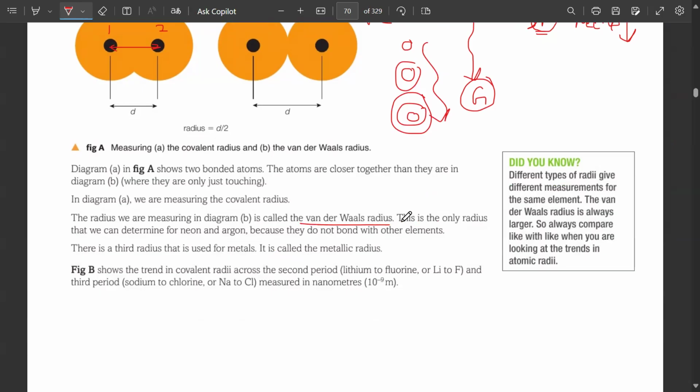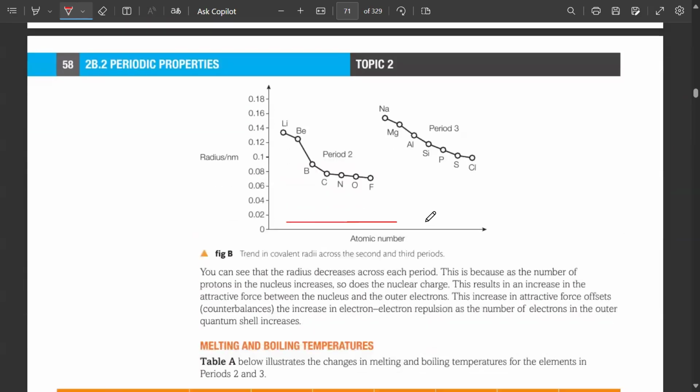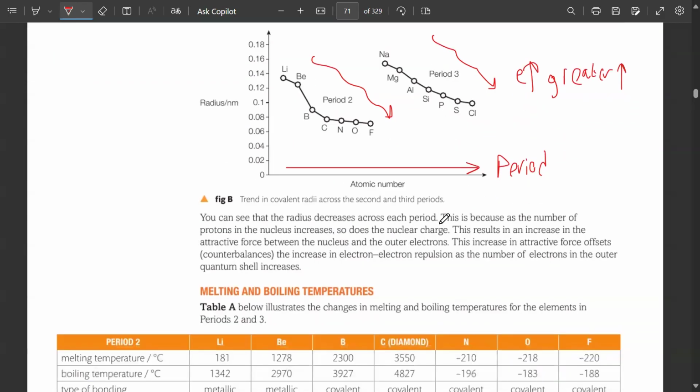क्योंकि इनके दरमियान जो forces होती हैं, we call them the van der Waals forces as well. So here you can see, as the atomic number increases across a period, आपके पास जो atomic radius है वो क्या हो रहा है? Decrease. Because when electrons increase, there is a greater attraction. The shells remain the same, but they are getting closer to the nucleus.